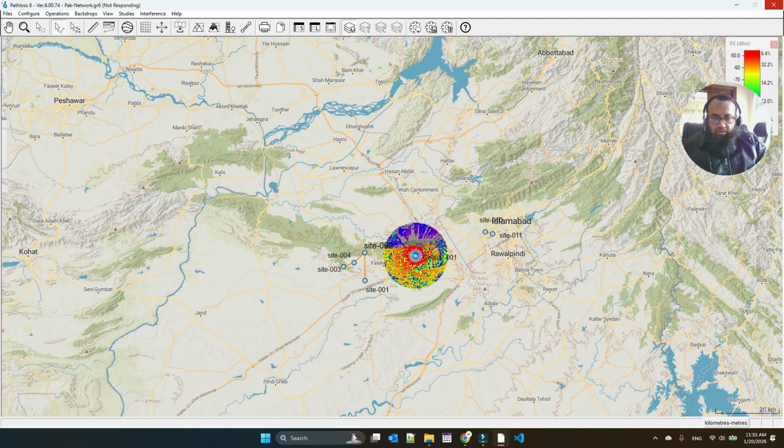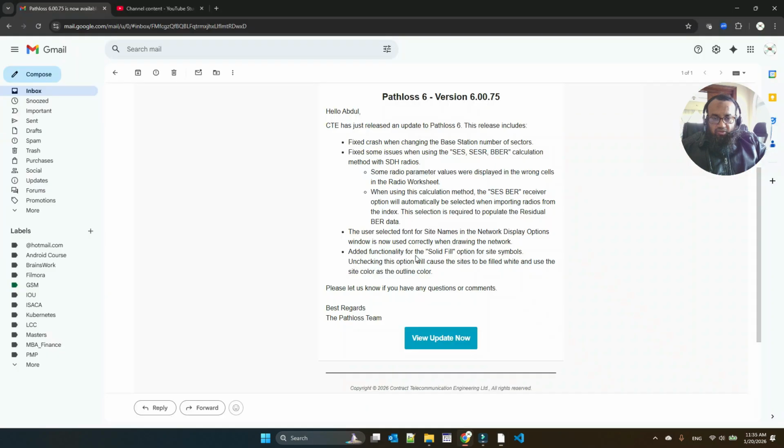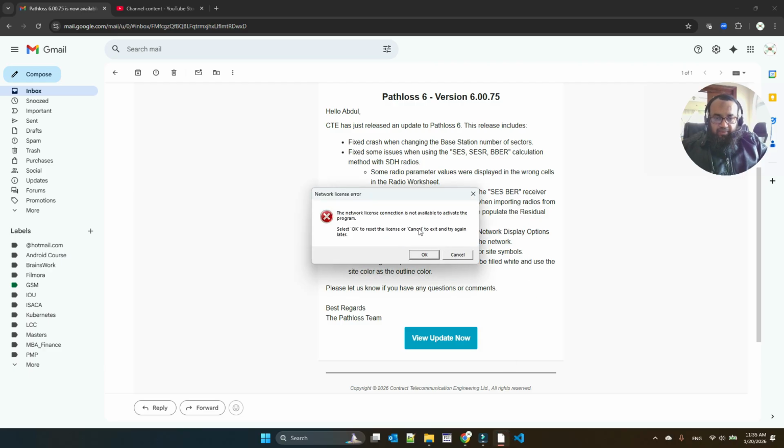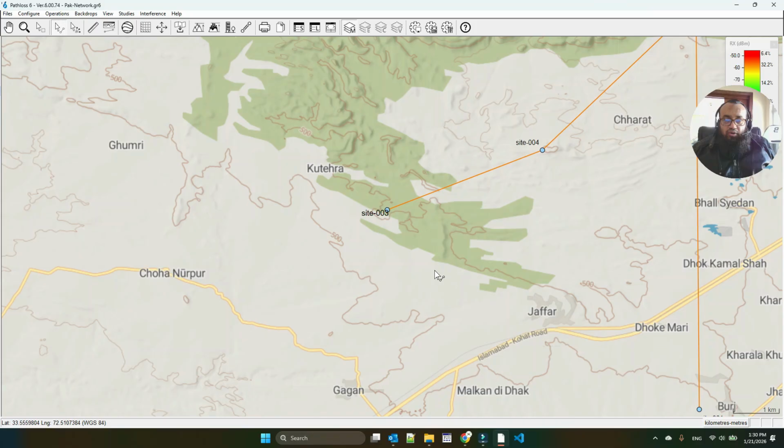So as we can see, Pathloss has crashed, as it was told by them. So let me try to correct it. Okay, so as you see, when I updated the sectors, it crashed. And generally I want to share whatever I learned.